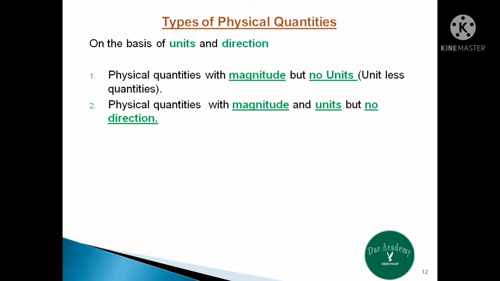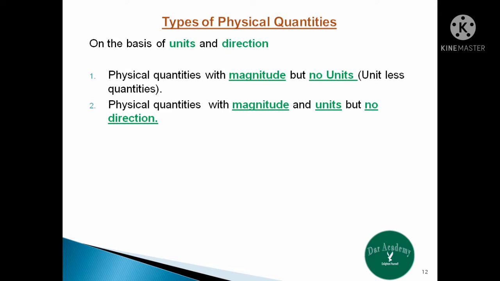Number 2, physical quantities with magnitude and units but no direction, for example mass, length, time, speed, etc. Like mass of 10 kg does not give any sense of direction, and length of 100 meters also does not give any sense of direction. Similarly, time of 50 seconds does not provide any sense of direction. Though these quantities have both magnitude and units, they do not provide any information about the direction.